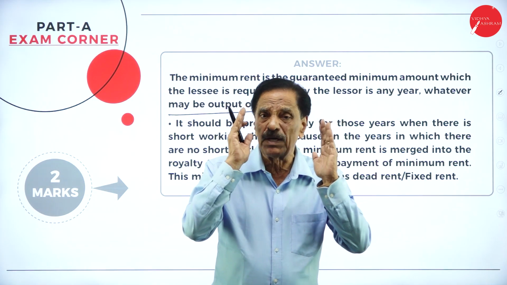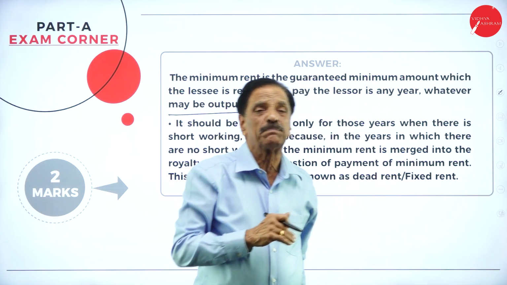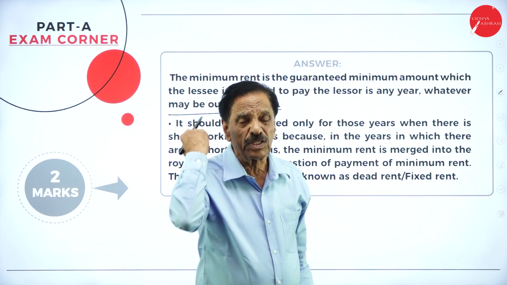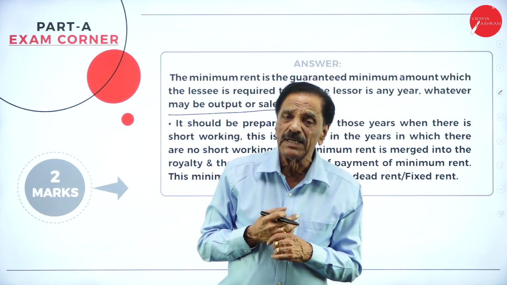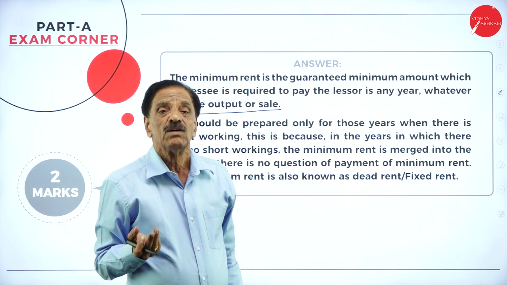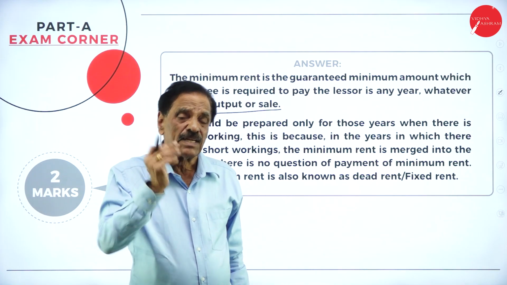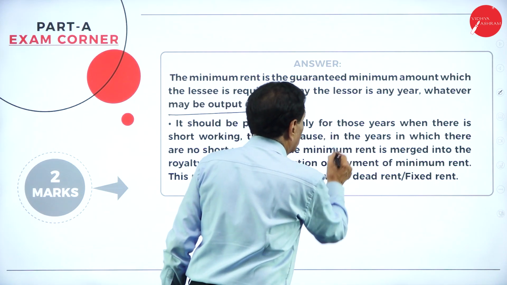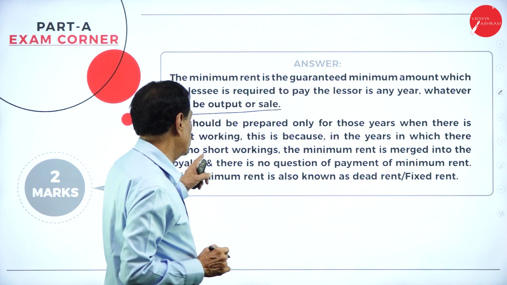Every year he is going to pay the royalty by utilizing the particular patent rate. If the royalty is less, he is going to give what's called the minimum rate. It's a guaranteed amount paid by the lessee to the lessor. When the royalty is less, he is going to pay the minimum rate. So you should be prepared for those years when there is a short working.